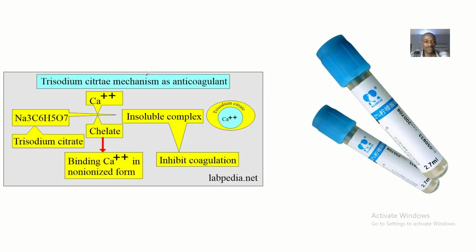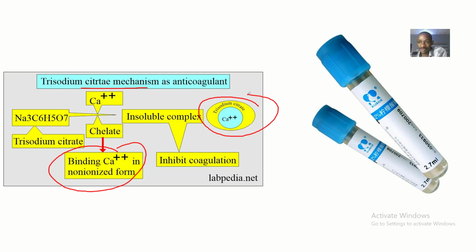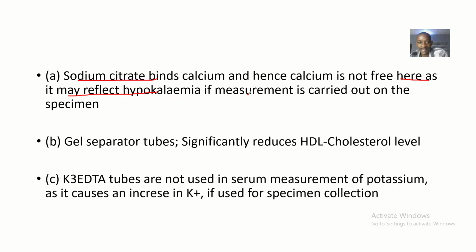Sodium citrate binds calcium in non-ionized form. So it will combine with calcium. So you might get to report a false hypokalemia.